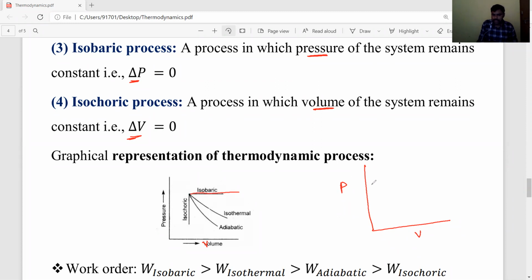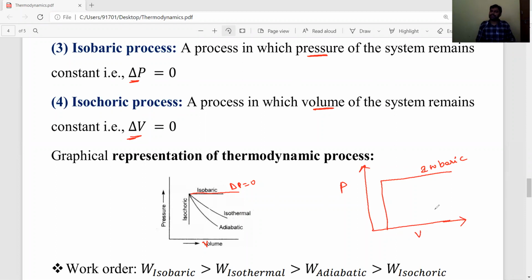Isobaric process means pressure is constant, delta P is equal to 0, means the line will come parallel to the volume axis. Like this is an isobaric process. Next, isochoric process, volume is constant, means V is constant, means the line will come parallel to the pressure axis.